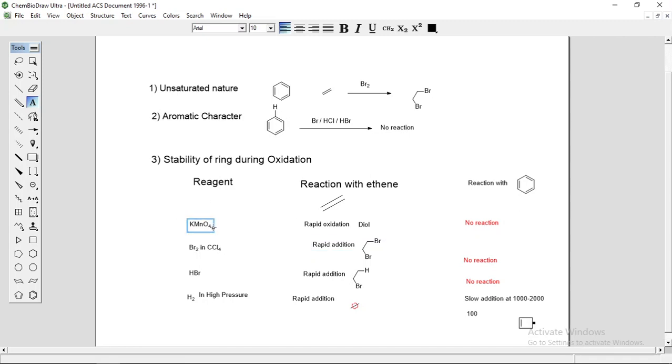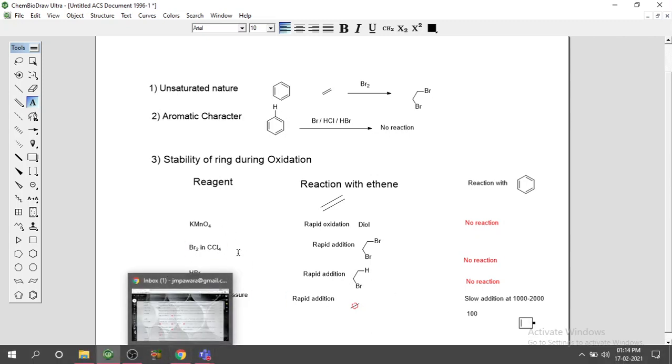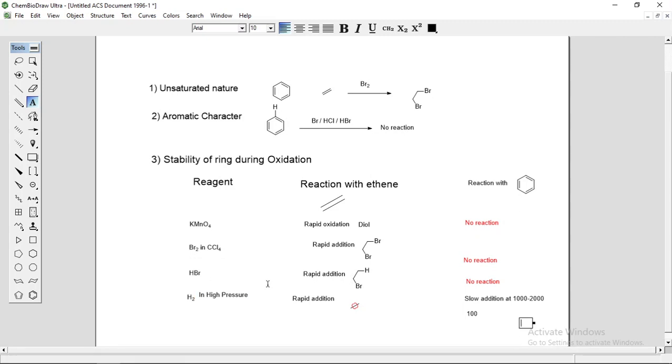So with KMnO4, the benzene ring does not undergo any reaction, no effect of KMnO4, Br2 in CCl4, HBr also, and H2 at high pressure. Slow addition takes place at high temperature and high pressure, but ethene undergoes rapid oxidation and rapid addition. Any doubt regarding this?